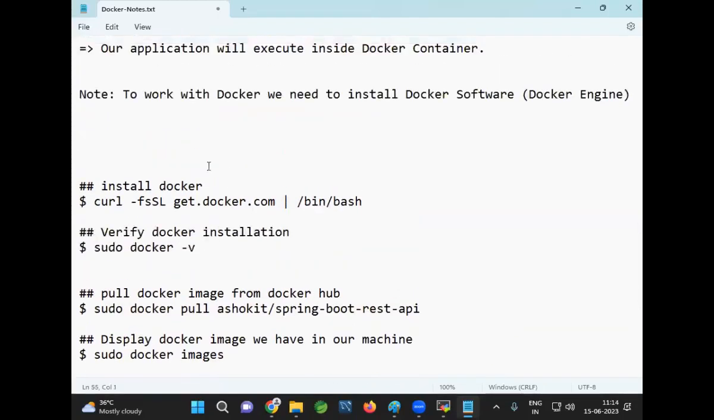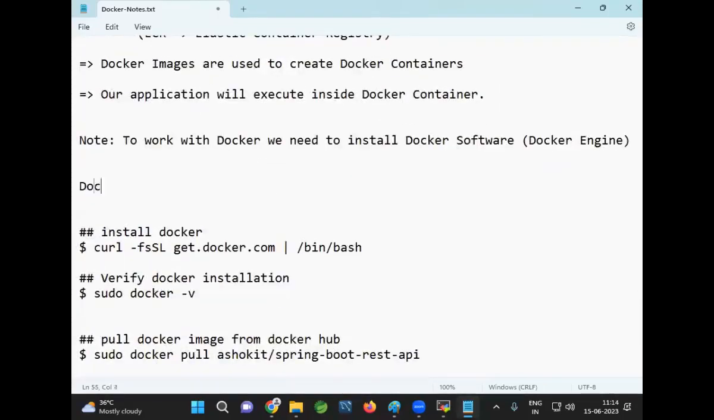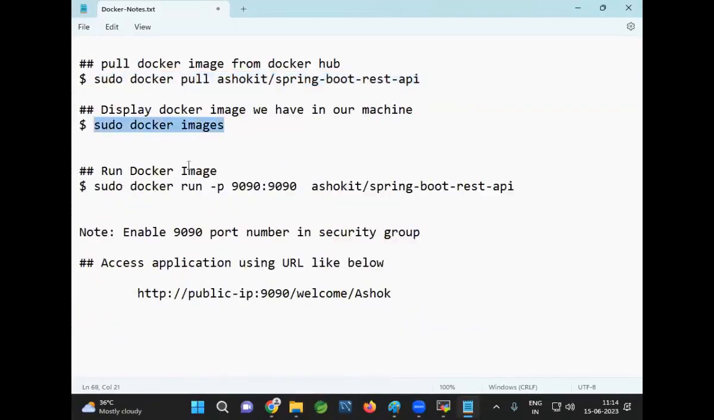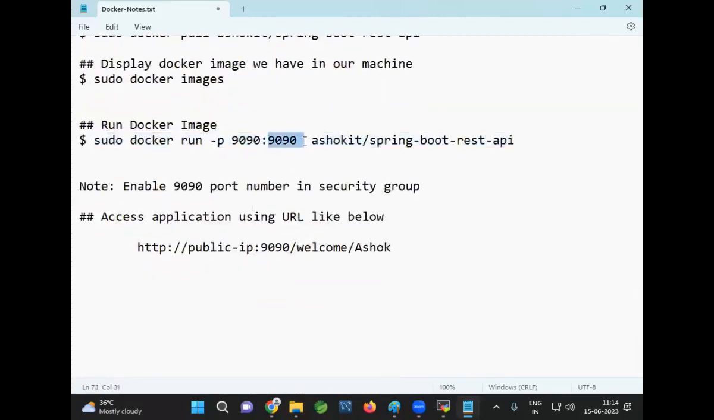We are installing the Docker software. Docker setup: we have taken an Ubuntu machine, and in the Ubuntu machine we install Docker. Then we pull the Docker image already available in Docker Hub. We check what images are available. We run the Docker image. The application is running on port 9090, so we need to map that port on the host machine and enable that port in the security group. Access the application using a URL like below. With this, we are able to access our application.